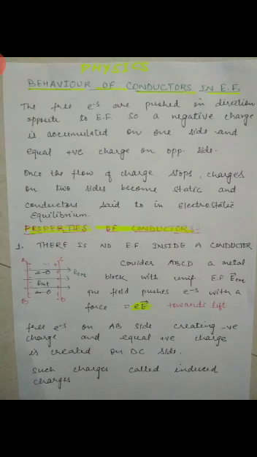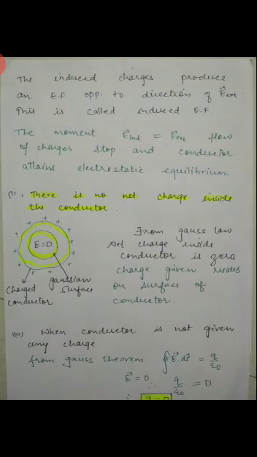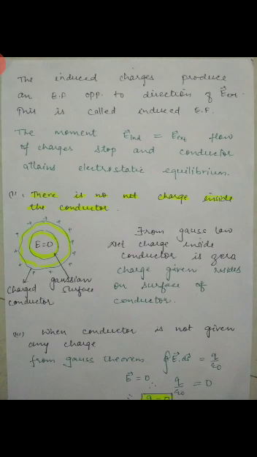They are developed charges on the two opposite sides of the conductor. The induced charges produce an electric field opposite to the direction of E external. Means when the two sides are of opposite charges, due to difference in potential, electric field will be developed due to these induced charges. So such electric field is called induced electric field.